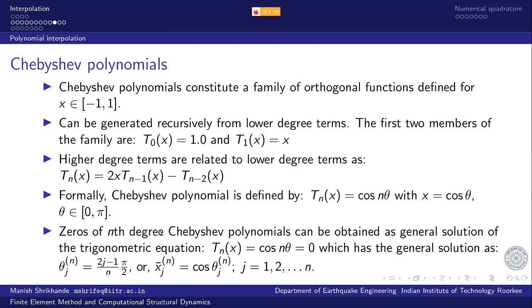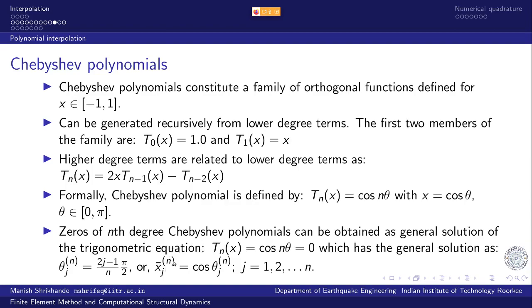The zeros of nth degree Chebyshev polynomial can be computed as a solution of trigonometric equations. And there is a general solution available for the standard trigonometric equation cos n theta is equal to 0, and that can be used for generating the roots of Chebyshev polynomial.